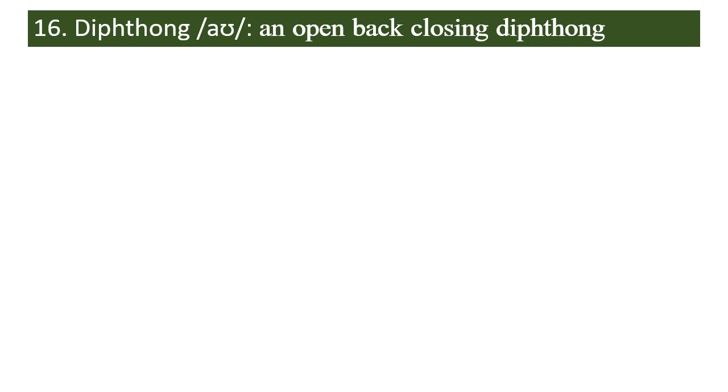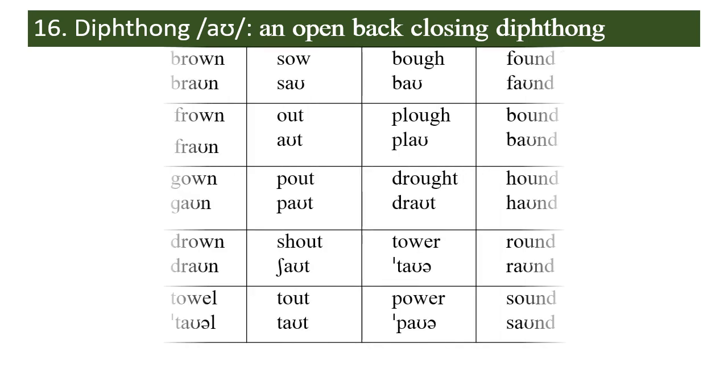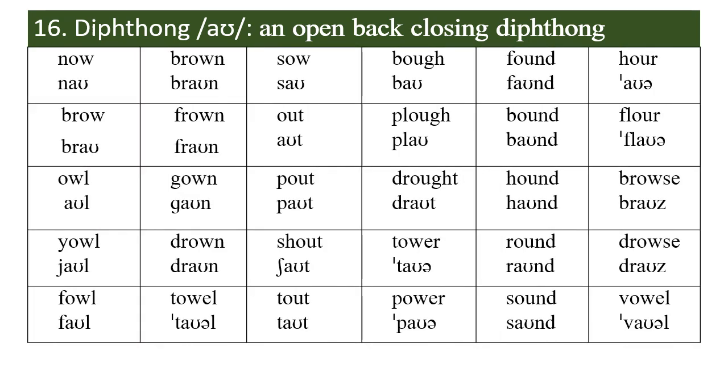Vowel 16 is the diphthong ow. It's an open back closing diphthong. It occurs in now, brow, owl. This is owl, not "ol", as I have heard many Nigerians say. And it occurs in yowl, foul, brown, frown, gown, drown, towel. Many Nigerians say "tol" for this. Next time you say this word, just say towel. When you're at home, say, I need a towel. Where is my towel?